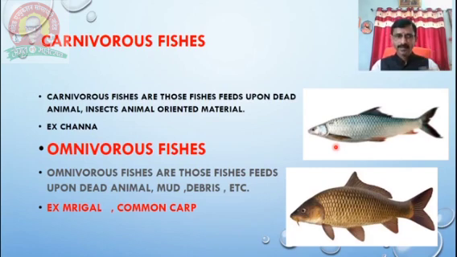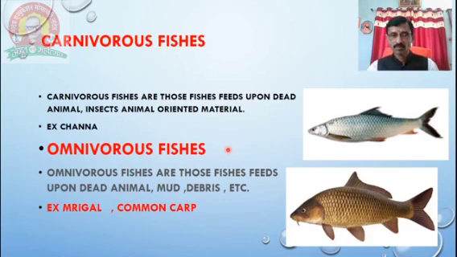Okay. Then the next one is the omnivorous species, which is also important. We have taken one example from Indian major carps and one example from the exotic carps for your understanding. Omnivorous fishes are those fishes that feed upon, number one, dead animals; number two, mud; number three, plant-related material; number four, debris which is present in water. They are called the omnivorous fishes. It means they feed not only on plant material and debris, but also on dead animals present in water.